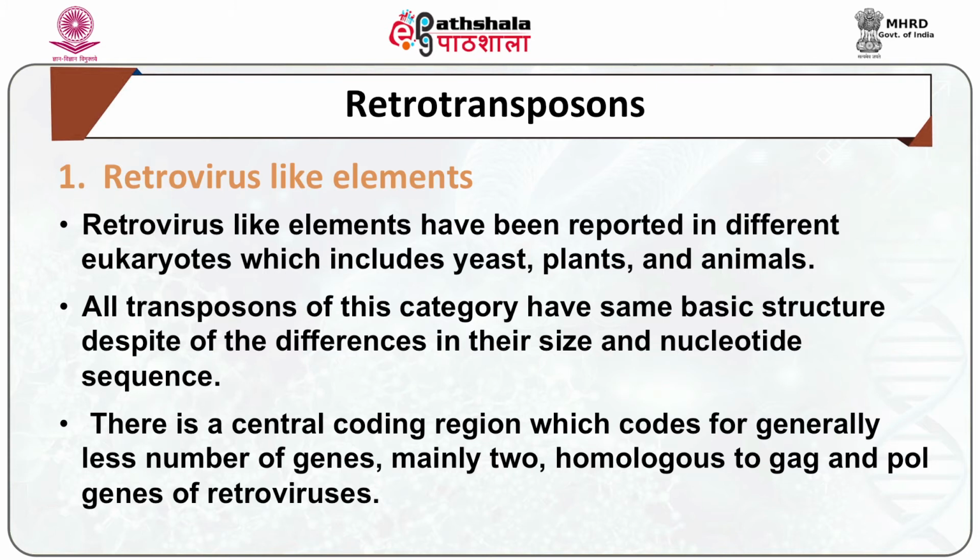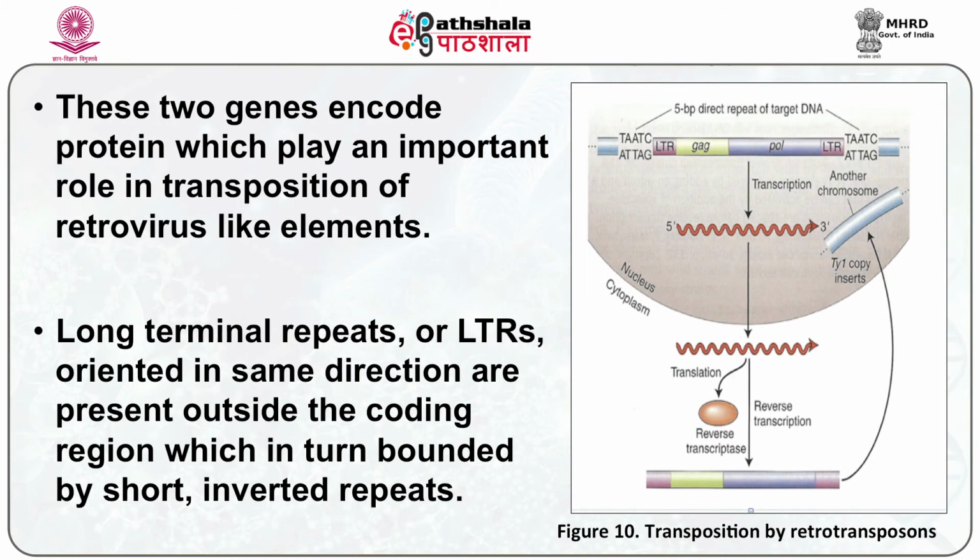There is a central coding region which codes for generally a small number of genes, mainly two homologous to the GAG and pol genes of retroviruses. These two genes encode proteins which play an important role in transposition of retrovirus-like elements.